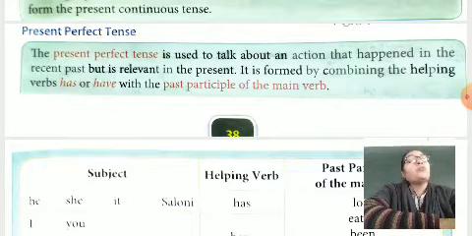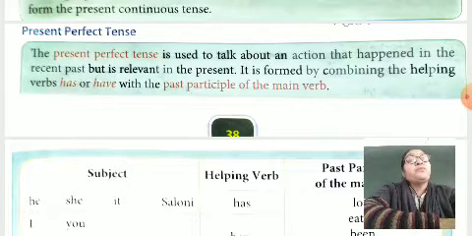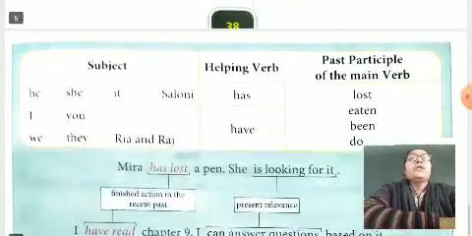Do you know the third form of the verb? Go, went, gone. Gone is the third form of the verb, the past participle of the main verb. Has, have as per the subject. I have finished. We have finished. You have finished. He, she, it has finished and they have finished.